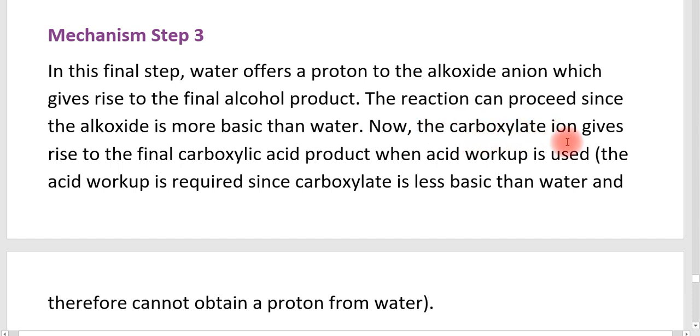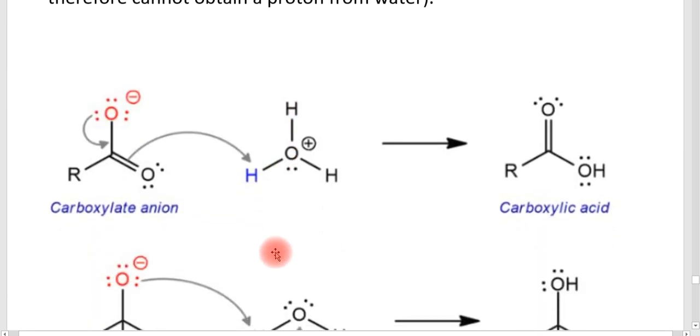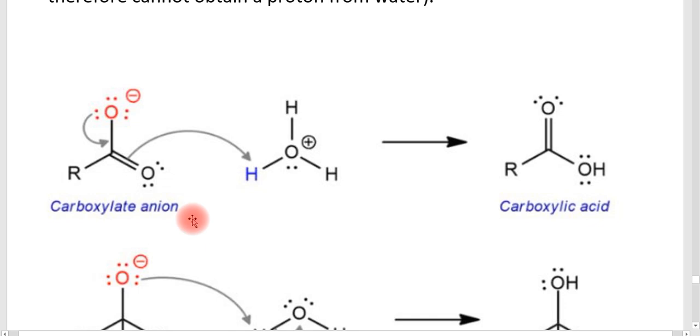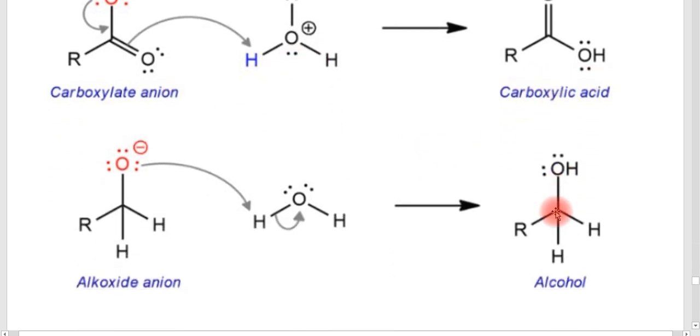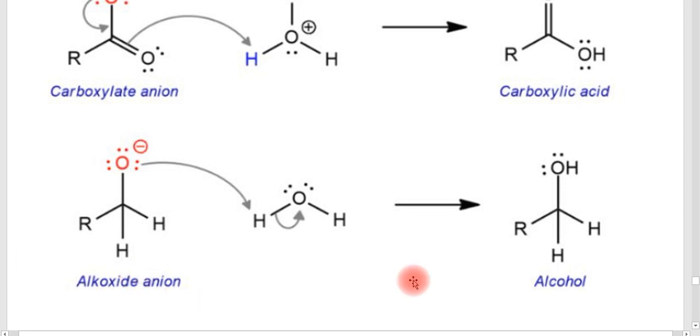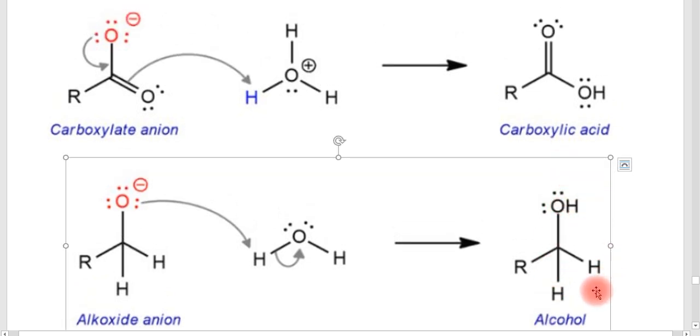The carboxylate ion gives rise to the final carboxylic acid. The alkoxide ion is converted into alcohol, and the carboxylate ion is converted into carboxylic acid in the presence of an acid workup. That you can see here. The carboxylate anion is converted in the presence of water and acid into carboxylic acid, and here also the alkoxide ion is converted into an alcohol. So this is how we obtain the two products, the carboxylic acid and the alcohol.